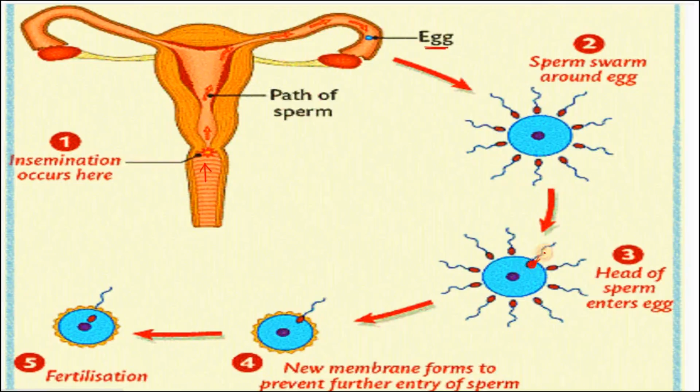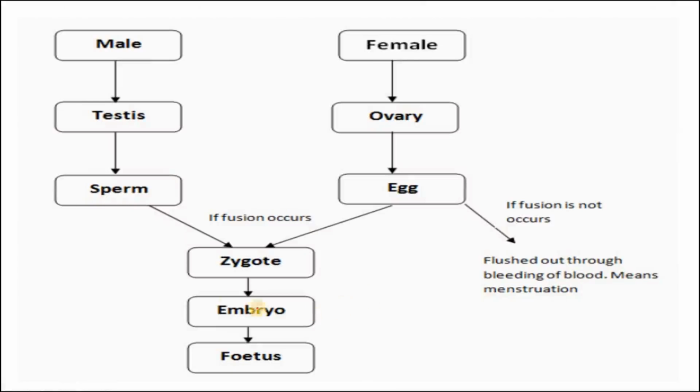This sperm cell enters, and only the head will enter. Once this sperm enters, no other sperm can enter. So this sperm manages to enter. The DNA part of the head, the nucleus of the sperm, enters the egg and fuses with the female genetic code. The tail remains outside, and we can say a zygote is formed. Fertilization occurred.